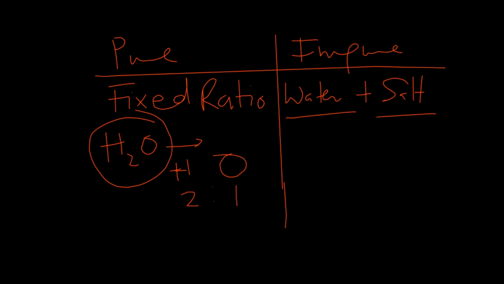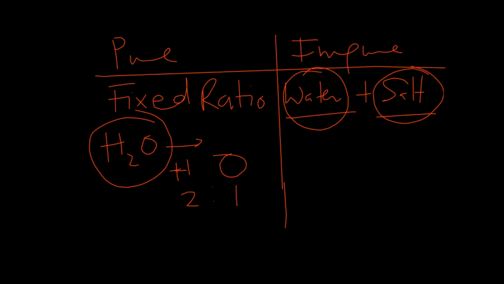Now, in this example, the components of this impure substance are water and salt. Let's assume that I'm preparing a mixture of water and salt, and you are preparing a mixture of water and salt. Then let's take a third person preparing a mixture of water and salt. The preparation that we do depends on the quantity of water and salt that we put into the mixture.